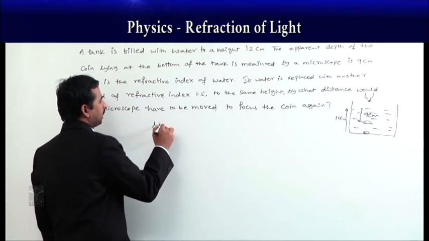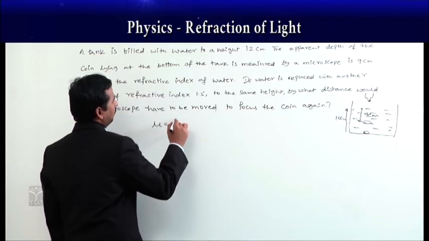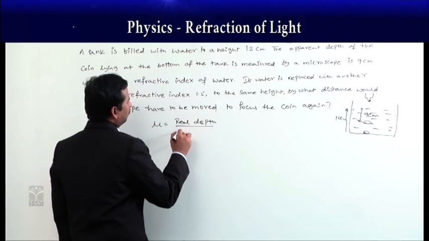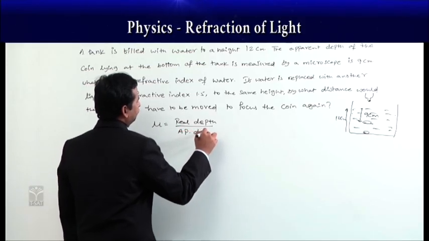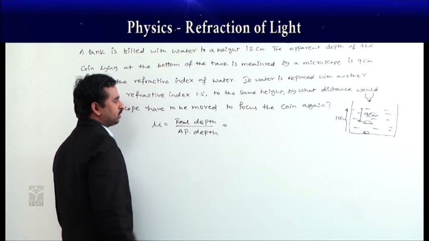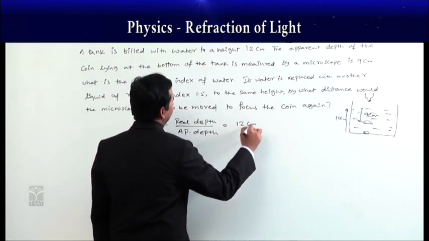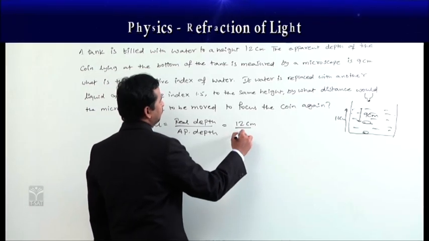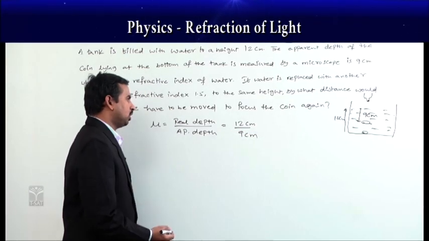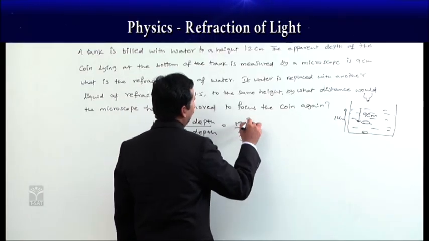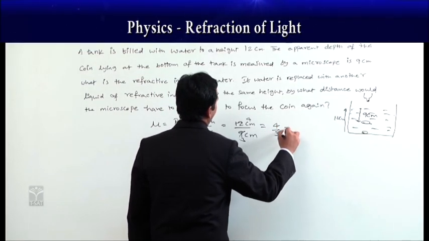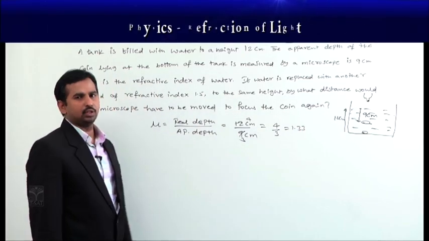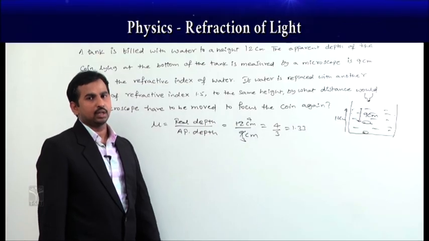Then we know that the refractive index mu is equal to real depth by apparent depth. The real depth, the original, is 12 centimeters, whereas the apparent depth is 9 centimeters. Then 12 by 9 is 4 by 3, which is approximately 1.33. So that is the refractive index of the water taken in that container.